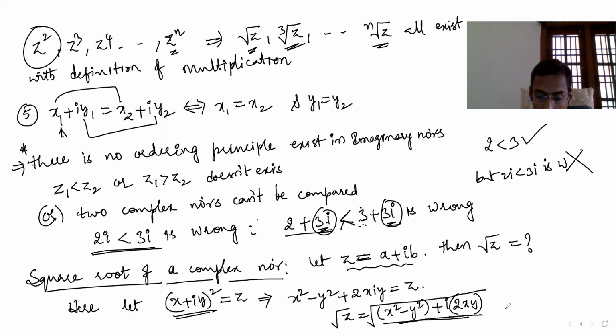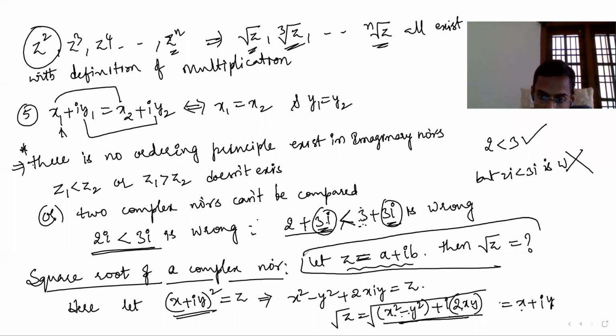It is in the form x plus iy. This is a plus ib equal to x plus iy. Don't get confused. If I do the square root, I'm going to get again a complex number. That means you need to find a plus ib, that equals root z.